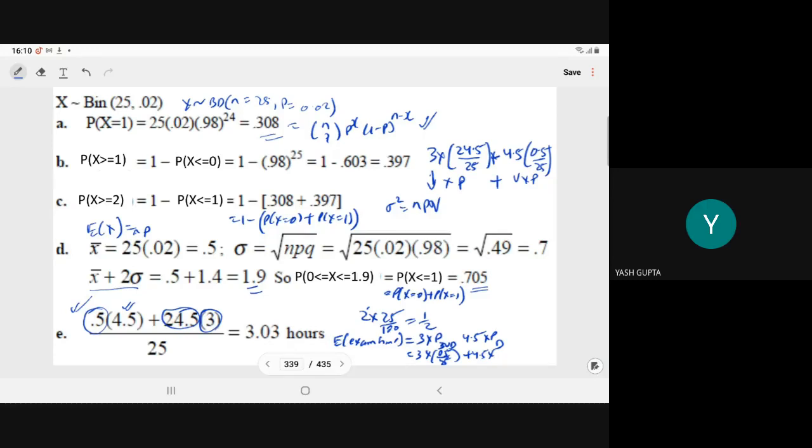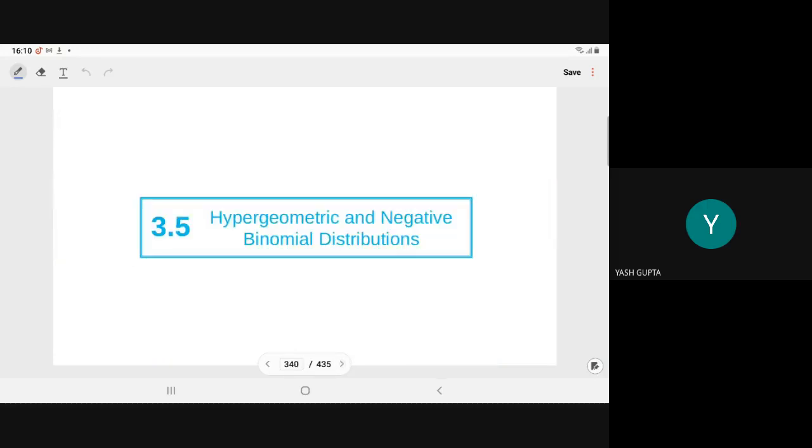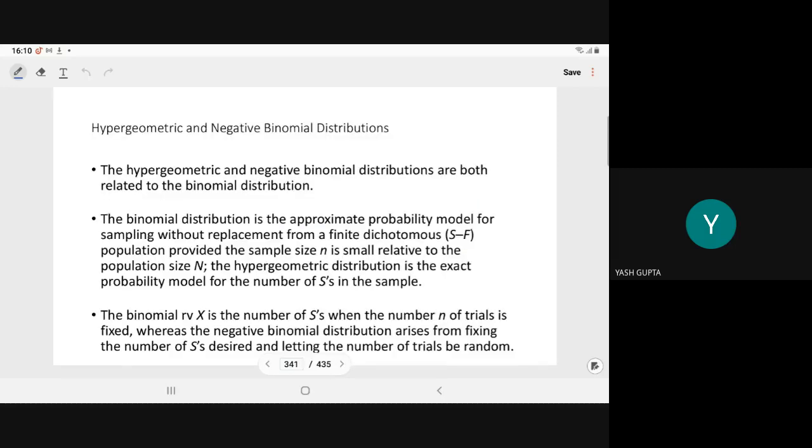Clear? Yes, sir. Now, the next important distribution is the hypergeometric distribution. This time there is no negative binomial distribution in the course; we are only covering the hypergeometric distribution from this section. The hypergeometric distribution is related to the binomial, it is a member of the family of the binomial distribution.